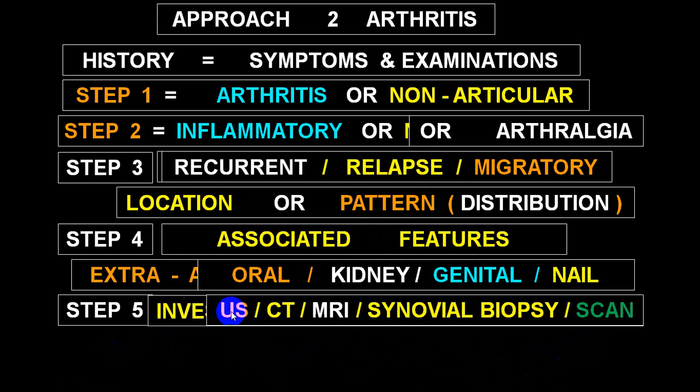Further, it can be helped by doing an ultrasound. Ultrasound is a non-invasive technique, so that can also sometimes help you differentiate traumatic from non-traumatic etiology. CT and MRI are very helpful mainly to differentiate the type of damage which has occurred in the joint, and extra-articular pathophysiology can be differentiated very easily by a CT or MRI.